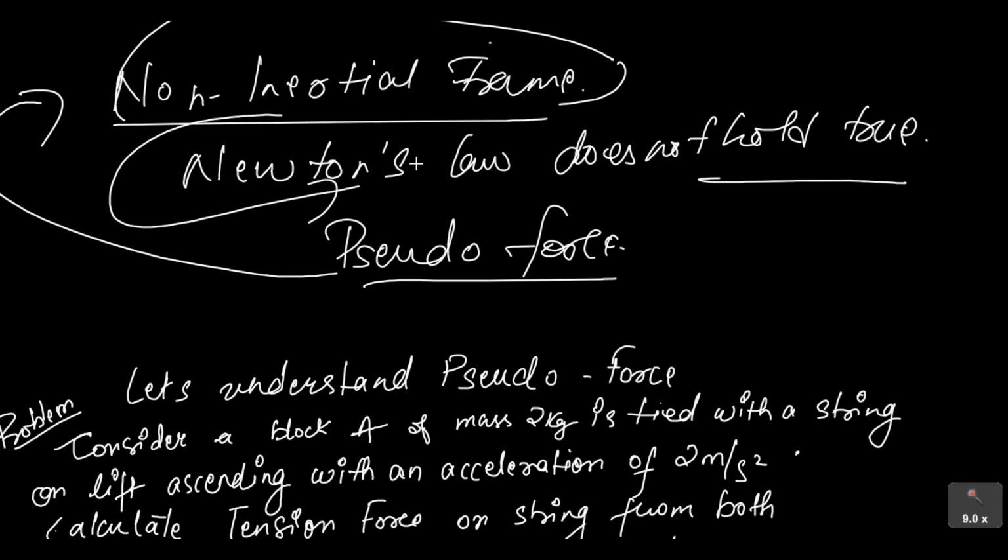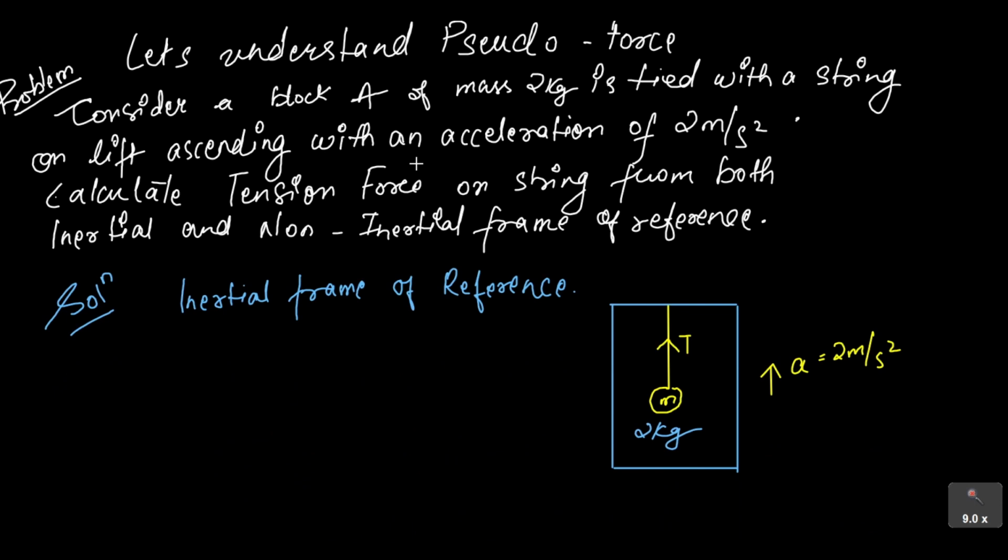So now let's understand pseudo force. Consider a block of mass 2 kilogram tied with a string on a lift ascending. So this is an elevator, and this elevator is moving up with an acceleration of 2 meter per second squared. Our job is to find the tension force. The tension force will be acting on this string and will always be directed towards the support. So this is the support of the string, so the tension force will be acting upwards.